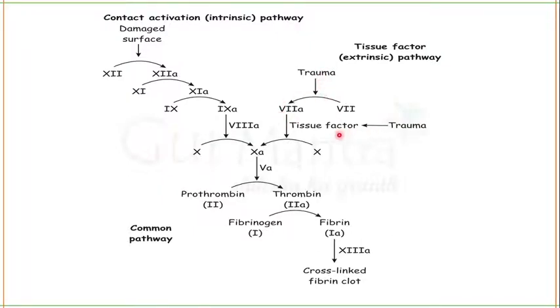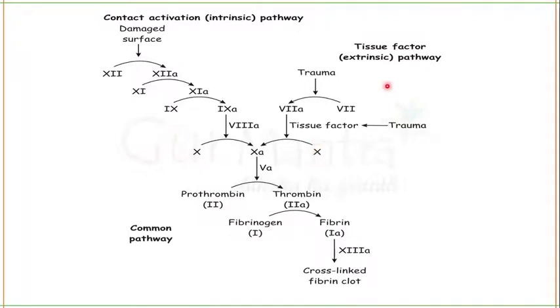And tissue factor, which is a thromboplastin, is found on the outer surface of the cell and is activated during the trauma, and with the help of blood clotting factor 7 it can activate the clotting factor 10. Clotting factor 10 is thrombokinase.